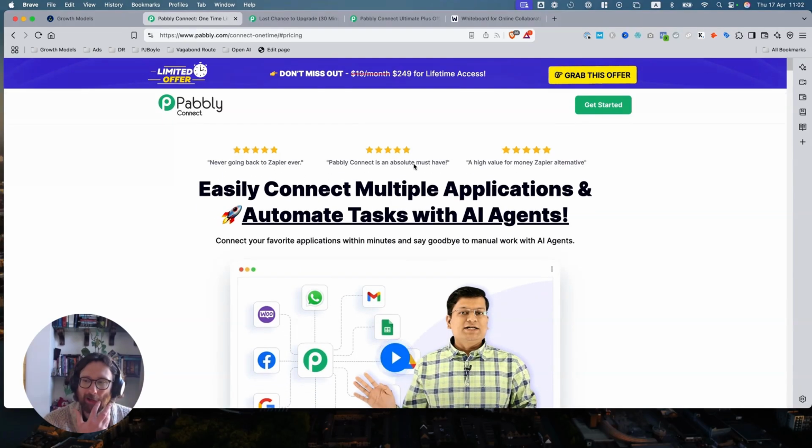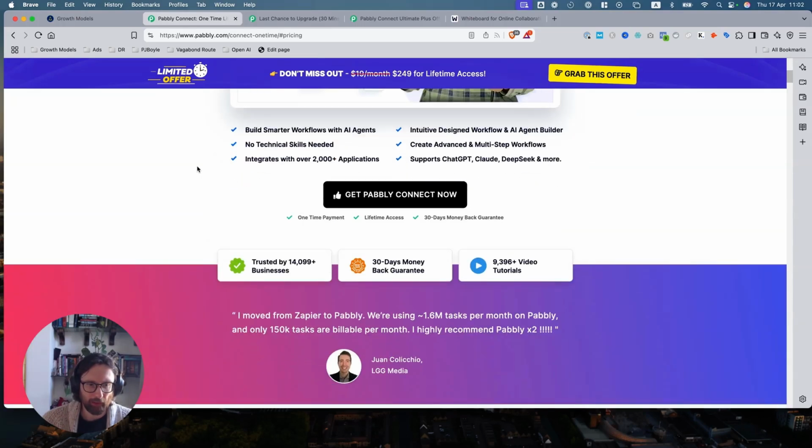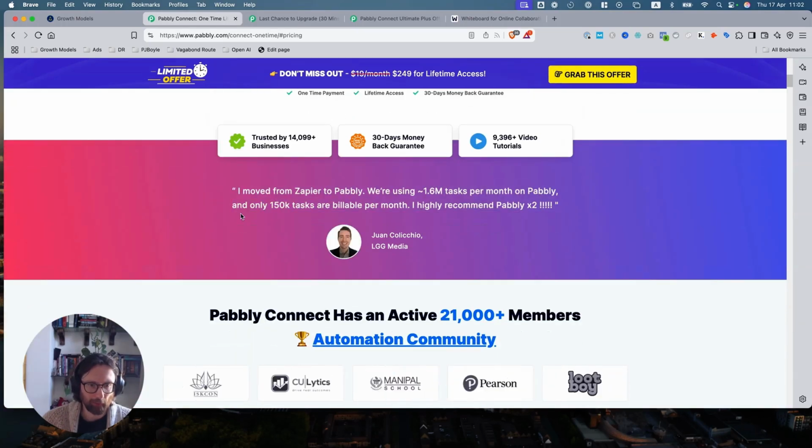But then they're not really going on the angle of this is easier. They're going on the angle of this is a lot cheaper than Zapier. And you can see up here, they're even calling Zapier out. Or Zapier. I call it Zapier. Zap stuff, man. Anyway, interesting. Here we go. Last bit, social proof.